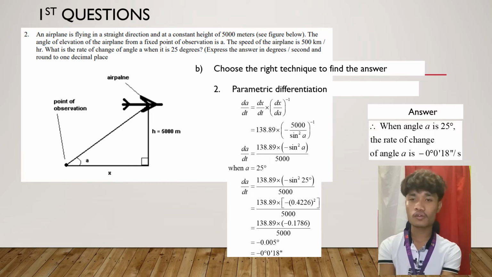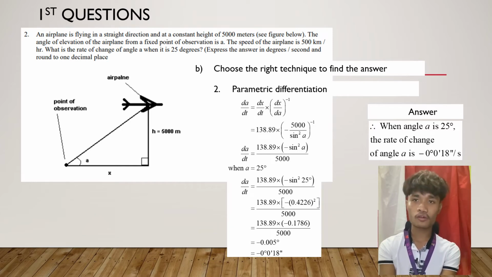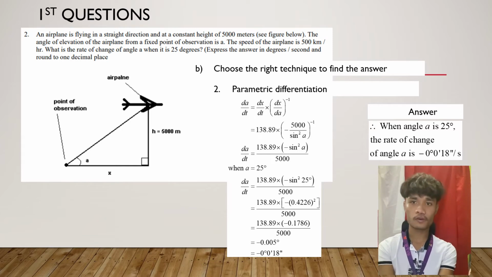When A equals 25 degrees, dA/dt = 138.89 × (−sin² 25°)/5000, and next 138.89 × (−(0.422)²)/5000, and we must solve the bracket first.